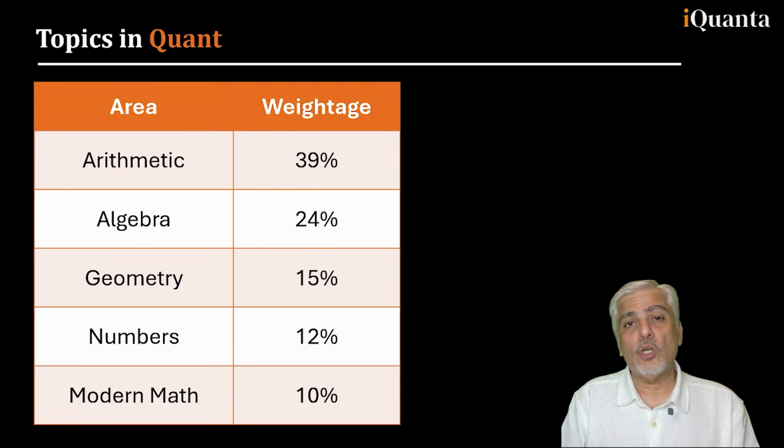The next important topic, which over the last 4-5 years has become consistent with CAT, which was not so much earlier. If you look at CAT 14, 15, all that, algebra was never very, very important. But over the last few years, algebra has become very important. Very good weightage of close to 24%. It will include topics like obviously your equations like linear, quadratic, but very, very importantly, it will include maxima, minima, functions, all those areas will be covered, and that will cover 24% of CAT Quant.